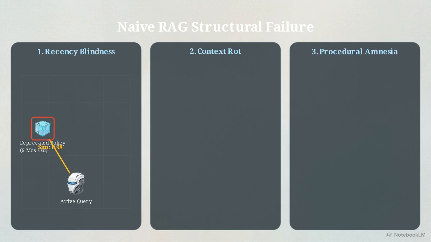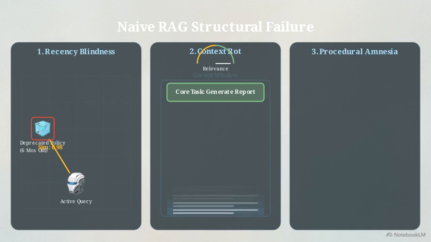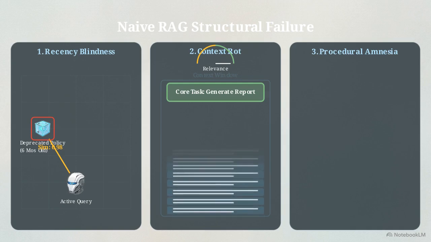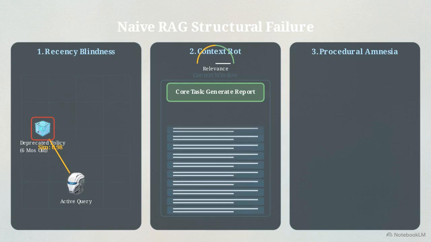Panel 2 displays context rot. As multi-turn sessions progress, the agent retrieves and stacks overlapping text chunks until the context window is saturated with noise. This accumulation degrades relevance. Even if the mathematical similarity remains high, the agent begins ignoring its initial instructions as they are buried under new data.